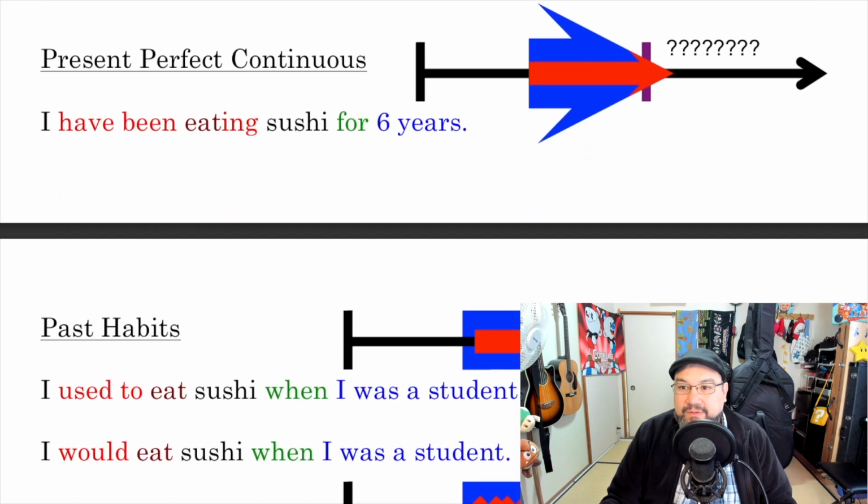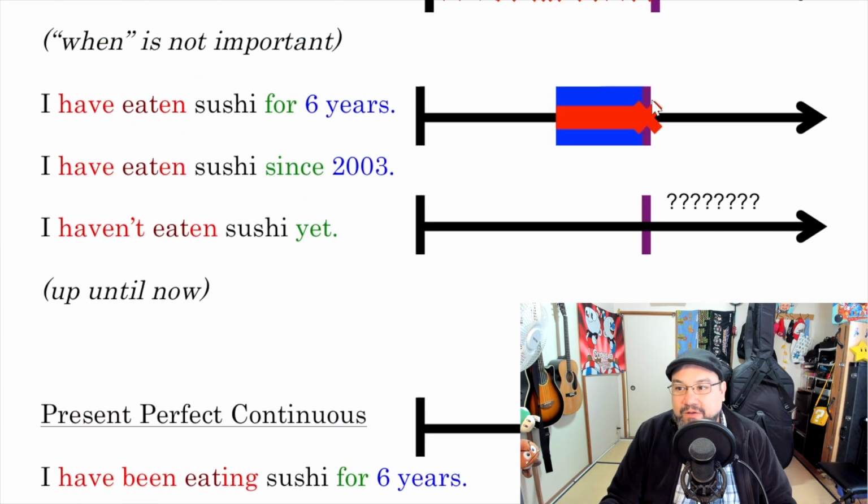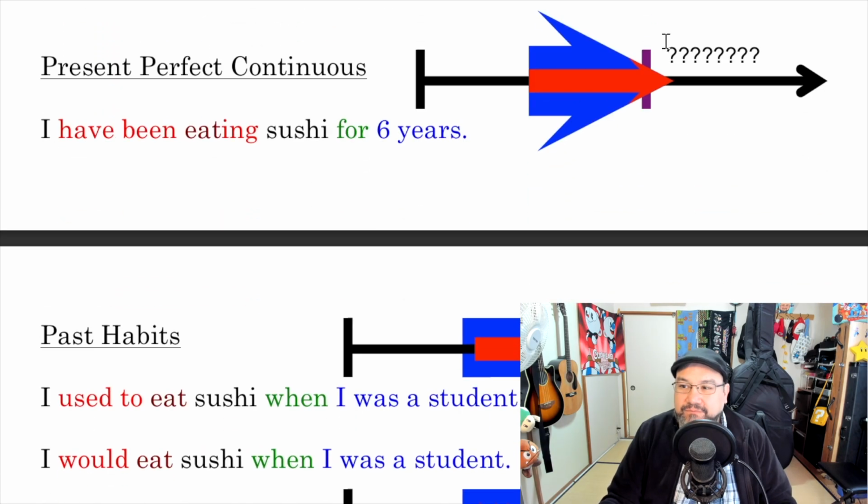All right. Present perfect continuous. I have been eating sushi for 6 years. Okay, here's the timeline. You started 6 years ago. Still going, still happening. Future, we don't know. Okay? Here, the future we also don't know, but we don't care. We're not talking about it. This one, it's unclear.